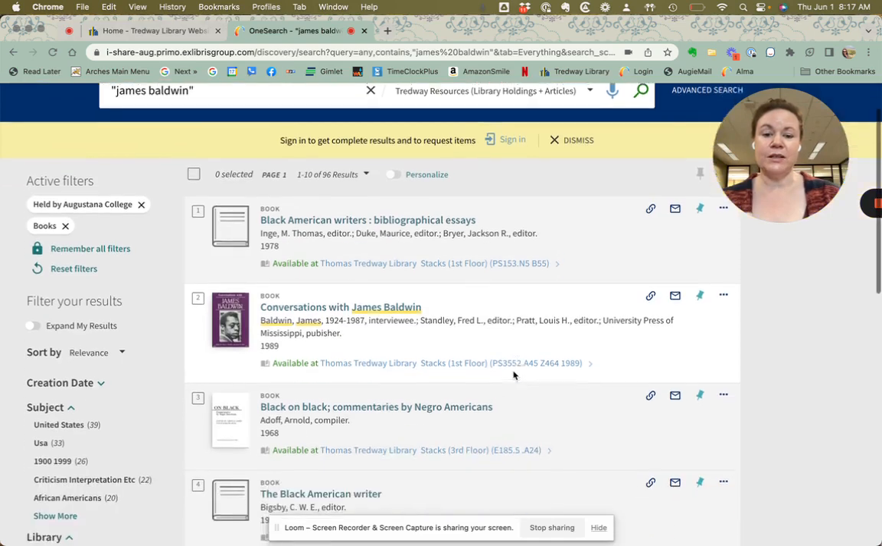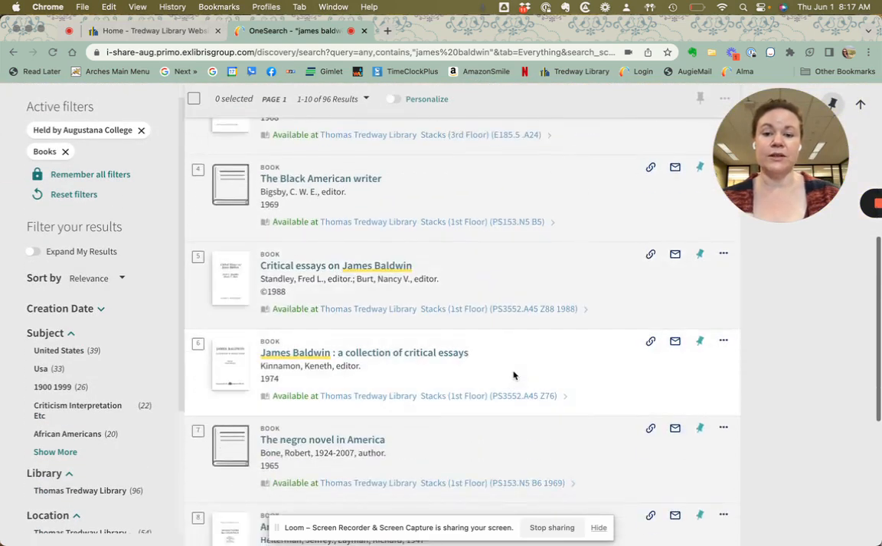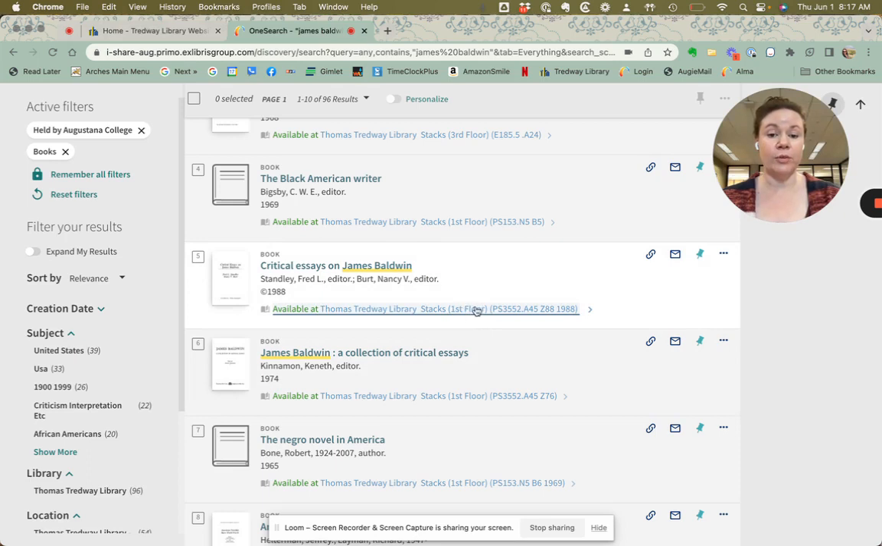Okay, so now we see that all of the results are things that are available at Thomas Tredway Library. You'll notice that it says that it's available, and it also tells you what floor of our building you would go to find that book, and it also gives you the call number.